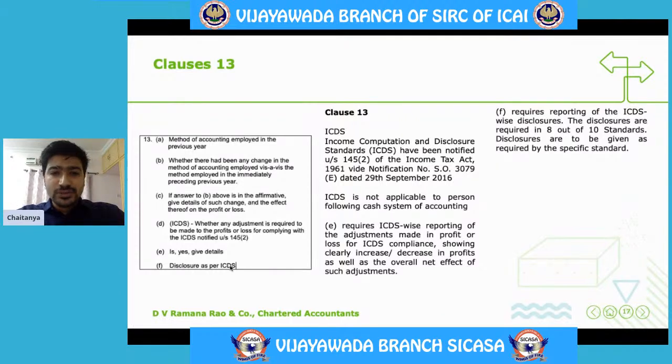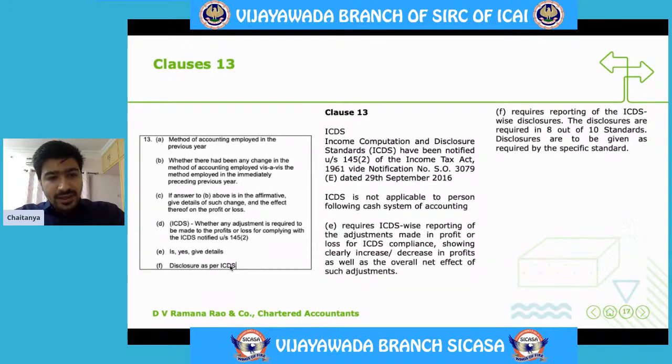Income Computation and Disclosure Standards have been notified under section 145(2) of the Income Tax Act 1961 by notification number 3079 dated 29 September 2016. We have also seen the reason why ICDS are introduced. And ICDS is not applicable to a person who is following the cash system of accounting. What does that mean? Only for SSEs who are following the mercantile system of accounting is ICDS applicable.